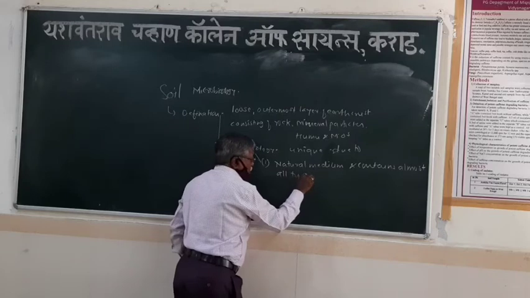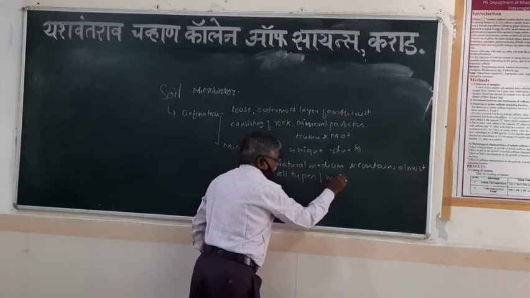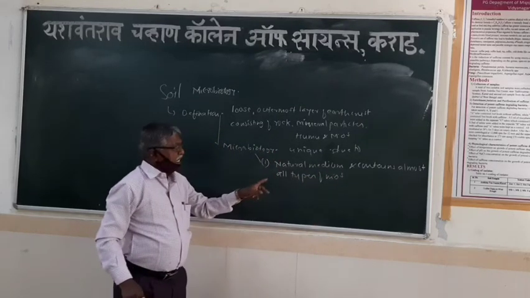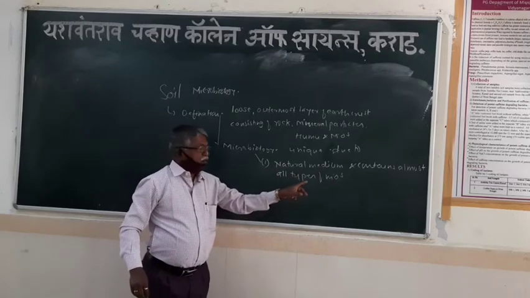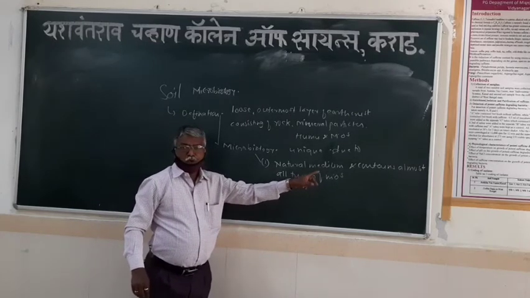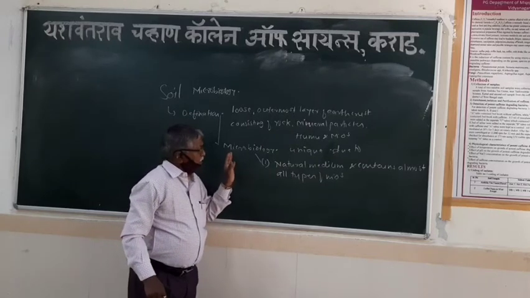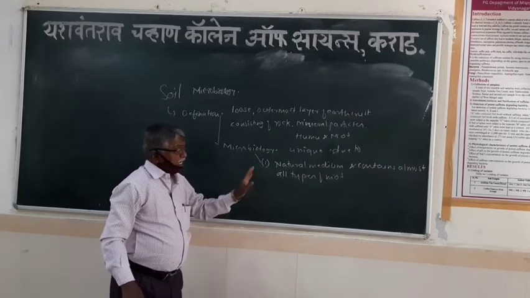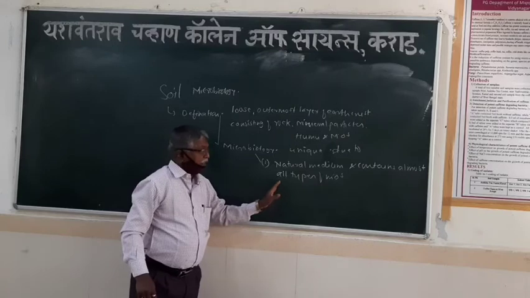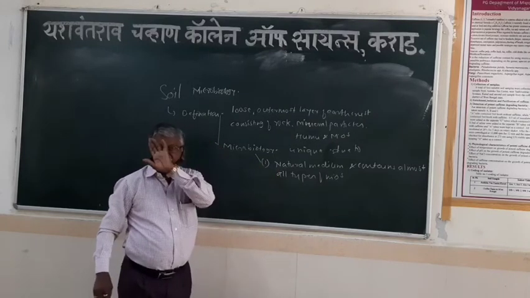All types of microorganisms, including bacteria, fungi, actinomycetes, algae, protozoans, as well as viruses. Because of such a natural medium, it contains almost all types of organisms. That's why it is unique. This is the first reason.